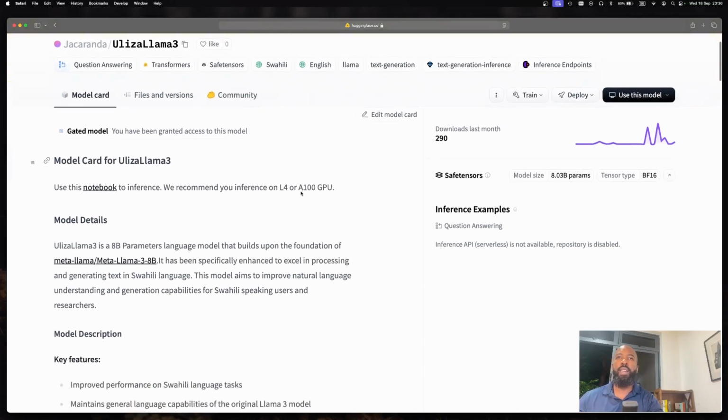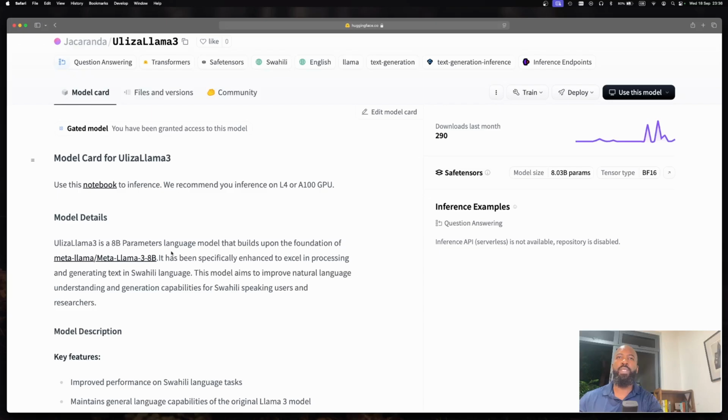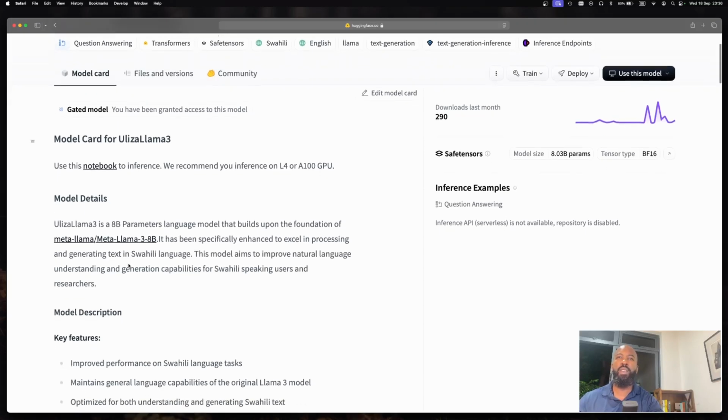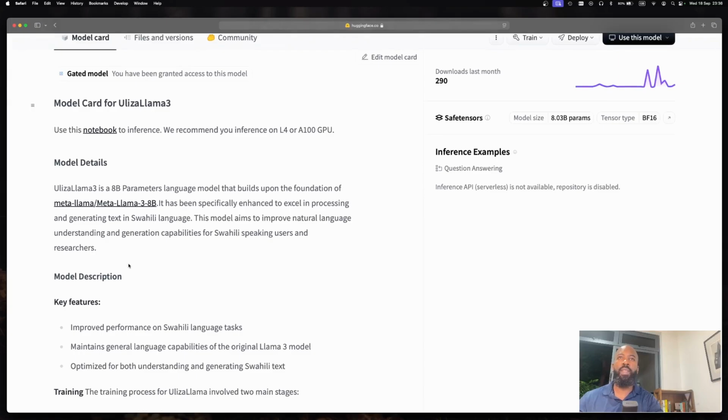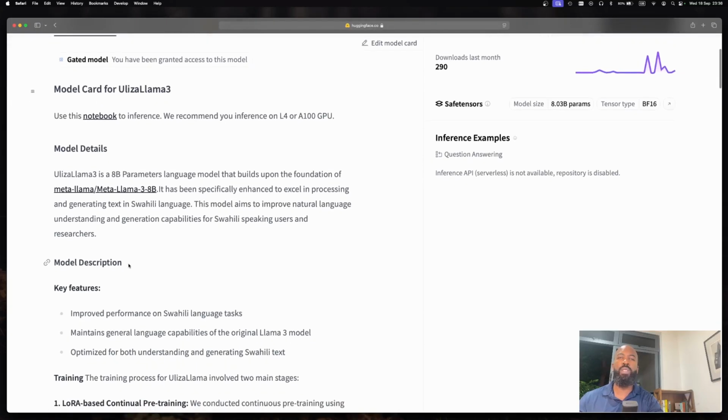It looks like the same Swahili questions when asked to Meta's Llama 3 were not good either. It looks like Llama 3 is not very strong in Swahili to start off with. So I'm not sure why Jacaranda would use Llama 3 as their basis to continue building Swahili onto this model.